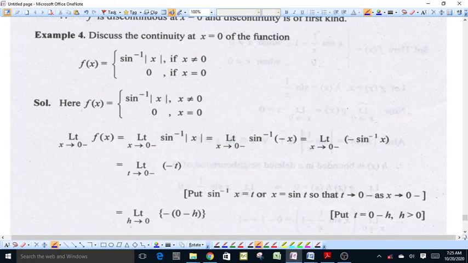Now we check the continuity of the function at x equal to 0, and the function is defined as sin inverse modulus of x if x is not equal to 0, and f(x) is equal to 0 when x is equal to 0.